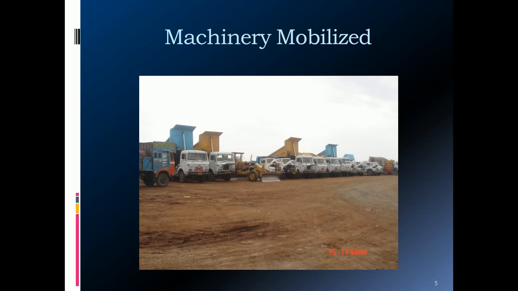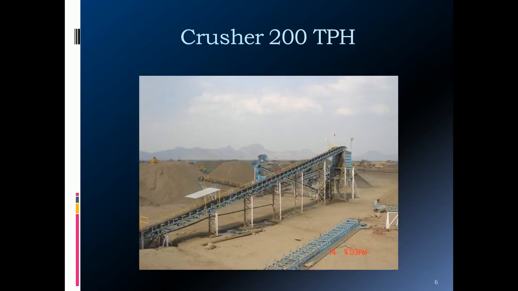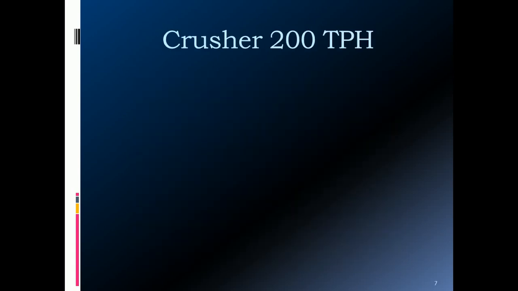So machinery is to be mobilized at the construction site. The dumpers, dozers, graders, excavators and trucks are needed. Then for the important works of all kinds of highway, depending on the quantum of the work and type of the project, you have to establish a stone crusher of the proper capacity. The capacity of the crusher is usually expressed in output per hour. Here is a stone crusher of 200 tons per hour output.